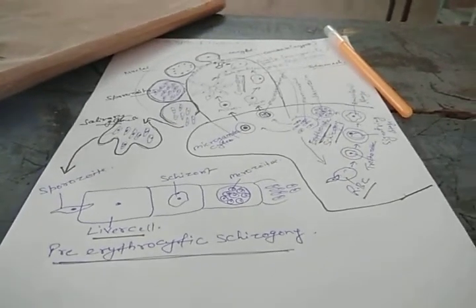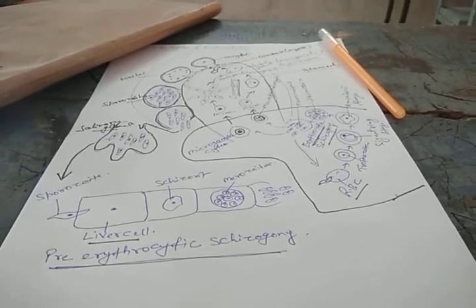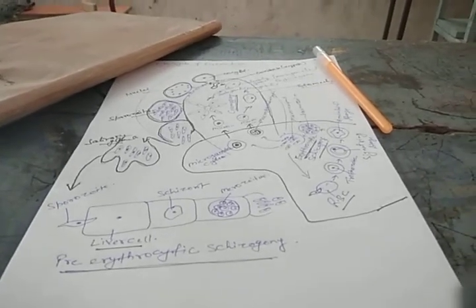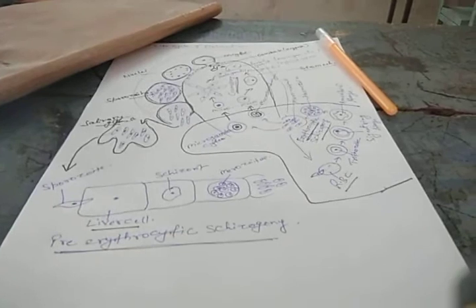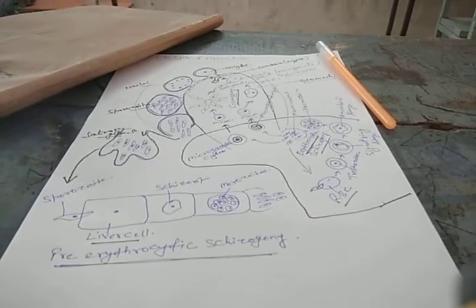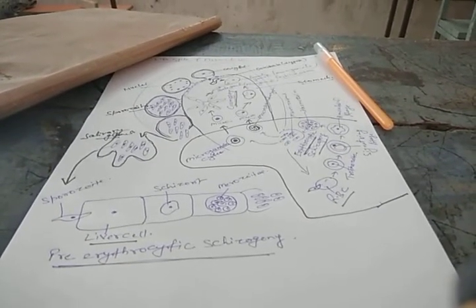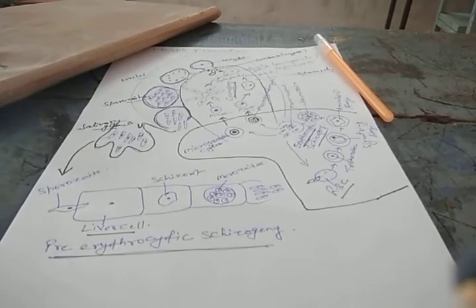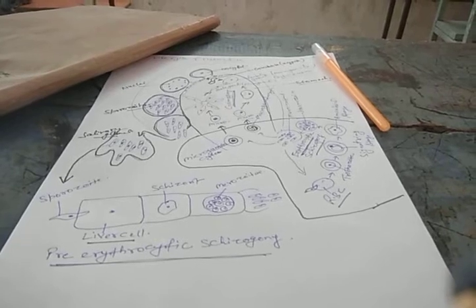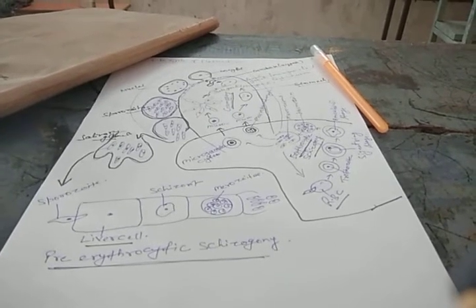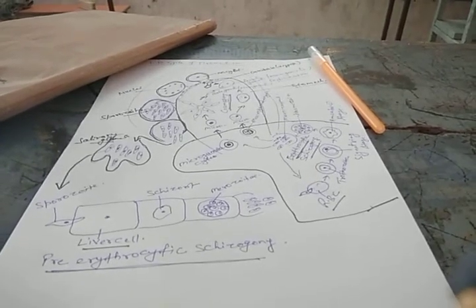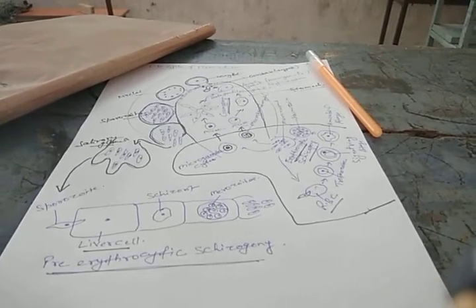There are different species of Plasmodium, and Plasmodium belongs to the kingdom Protista, phylum Protozoa. Plasmodium is a unicellular eukaryotic organism, and it causes malaria disease in human beings. Plasmodium are also called the malarial parasite. Now the life cycle of Plasmodium we will discuss today.